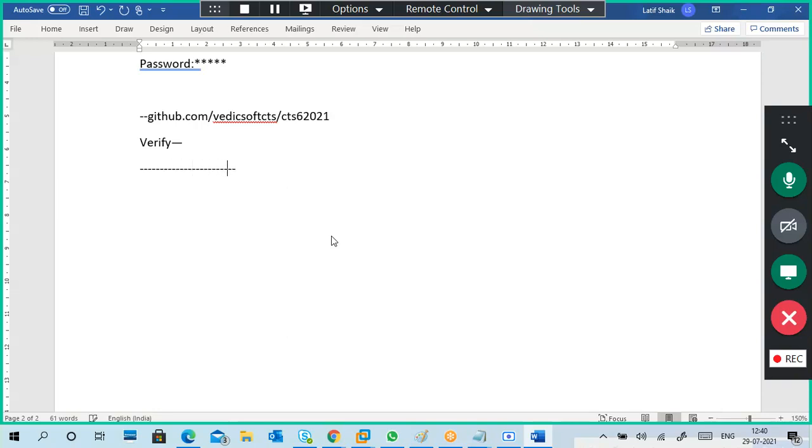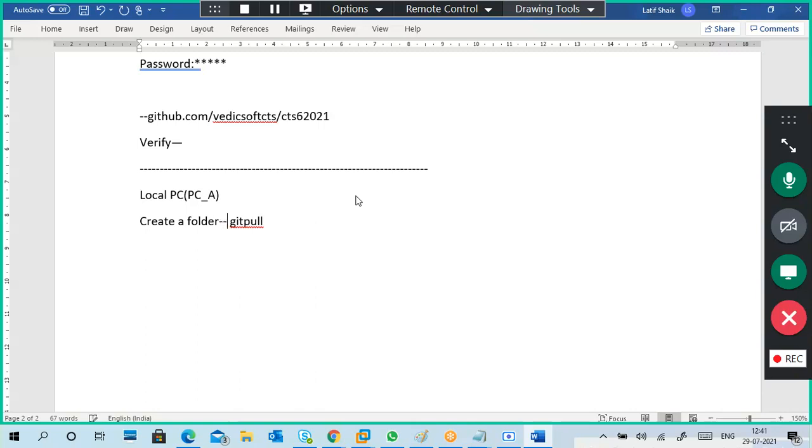Next, the other step I told you about is on your local PC. This is my local PC. Here I create a folder, and my folder name is git pull, or git pull project.